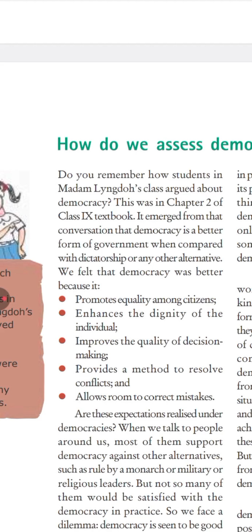Allows room. See, after all, the people in the government or the representatives are not machines. They are human beings and they can also make mistakes, and a democracy allows room to make mistakes and correct them also. Even if mistakes have occurred, if wrong laws have been passed, then the government allows them to correct those mistakes or withdraw the laws, correct the laws. So a democratic form of government as of today is one of the best forms of government.